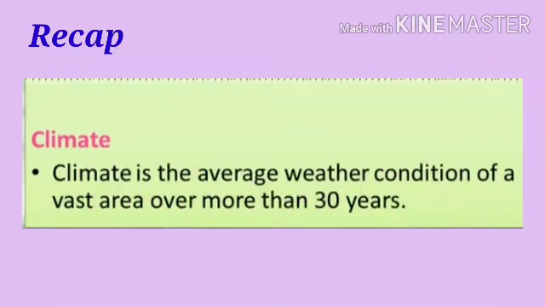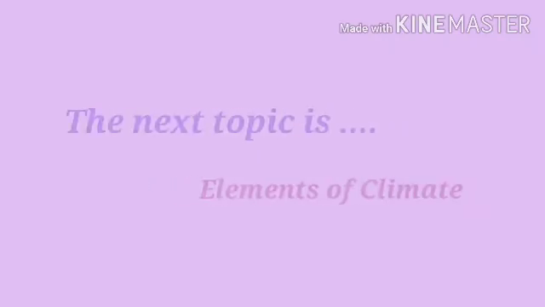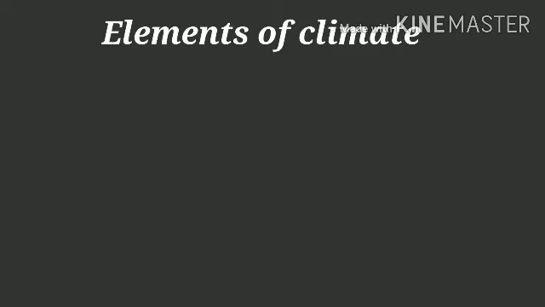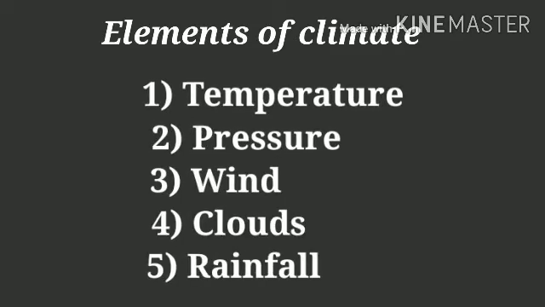What is climate? Climate is the average weather condition of a vast area over more than 30 years. The next topic is elements of climate. The elements of climate are temperature, pressure, wind, clouds, and rainfall. Today, we are going to learn about temperature.